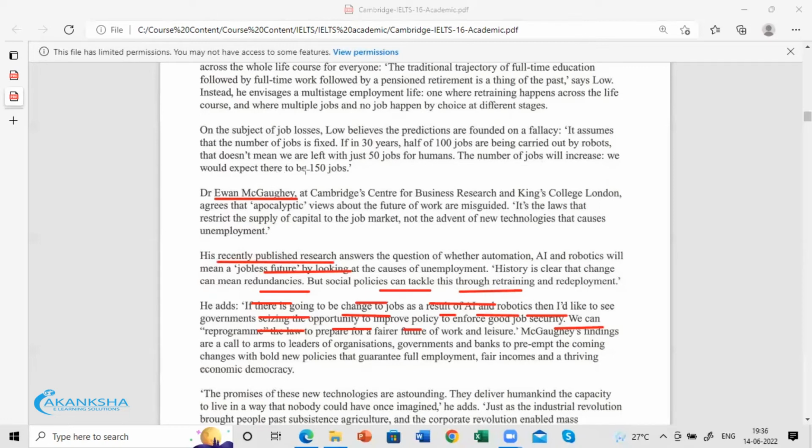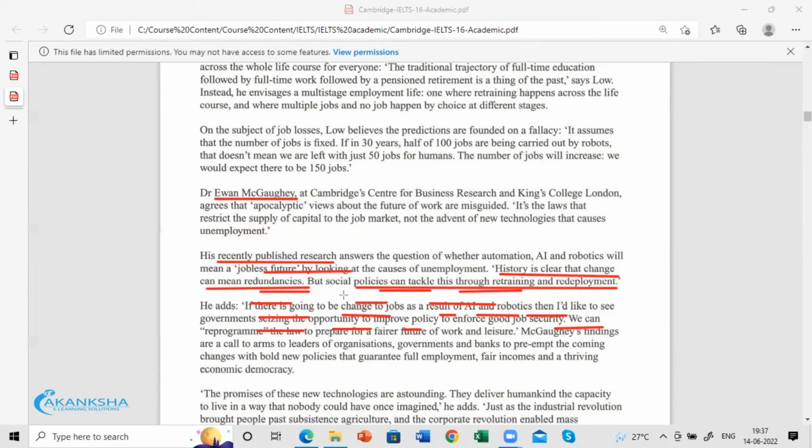Published research, automation, robotics, job loss, jobless future, by looking at the causes of unemployment. History is clear that change can mean redundancies. Social policies can tackle this through retraining and redeployment.